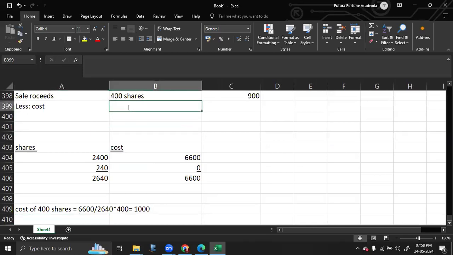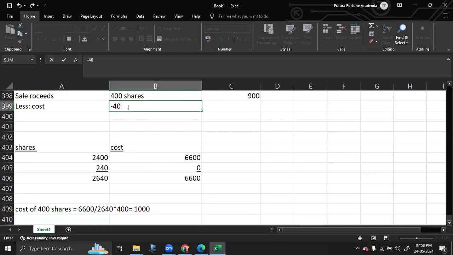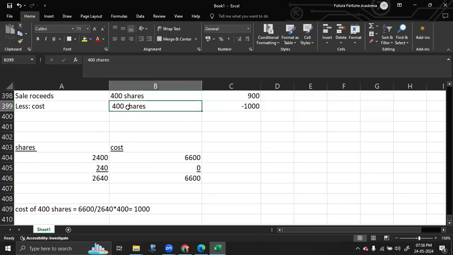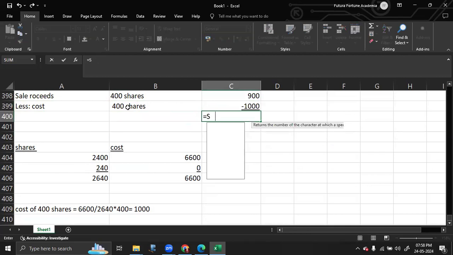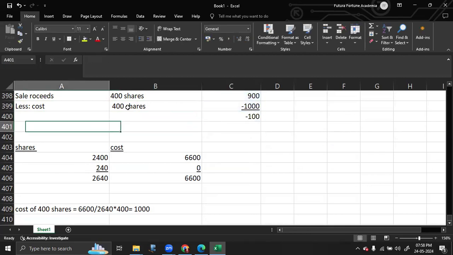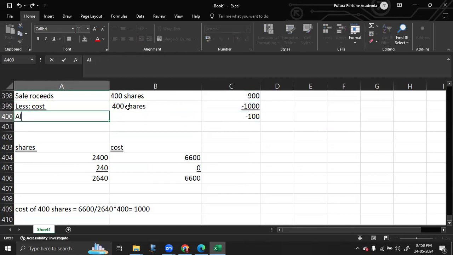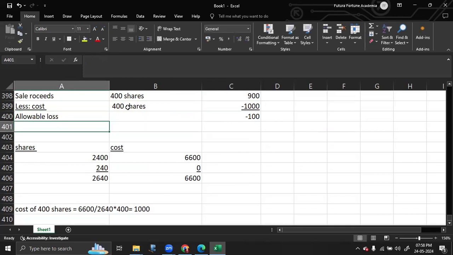We need the cost of 400 shares, which we've calculated as 1,000. So here you will not have a gain, rather you will have an allowable loss of 100.